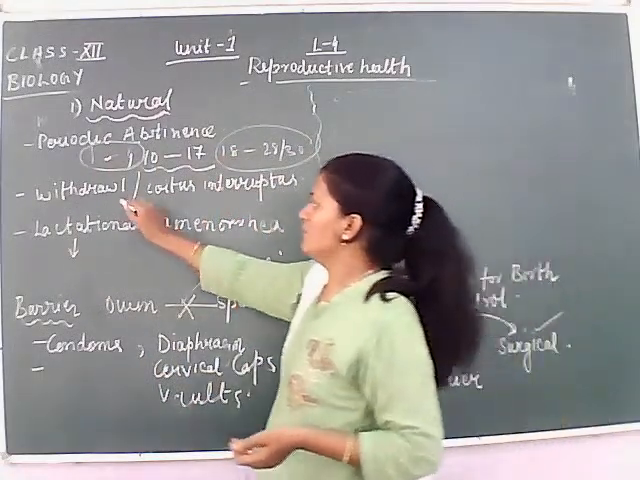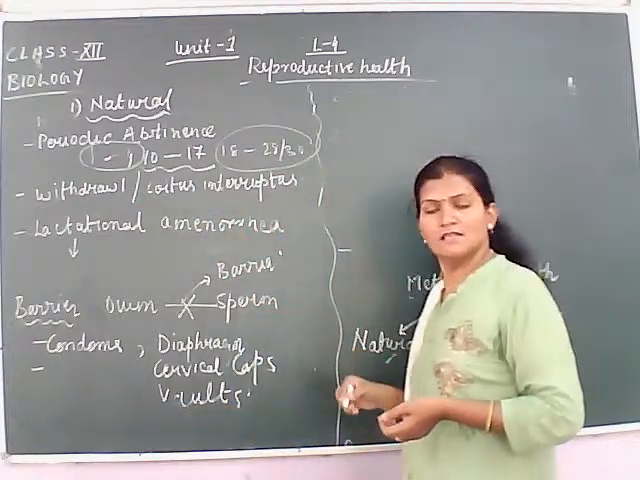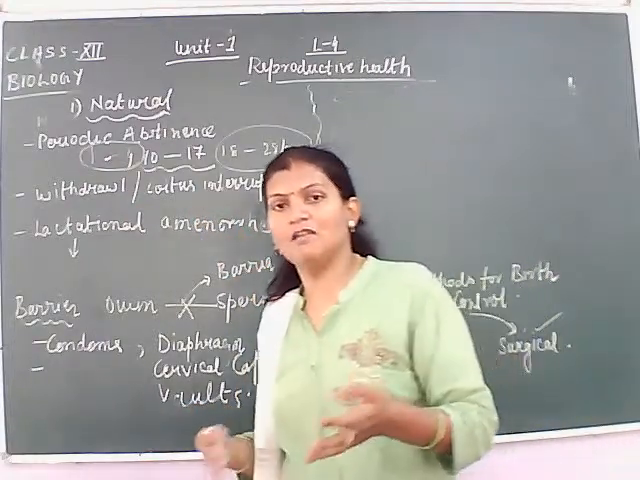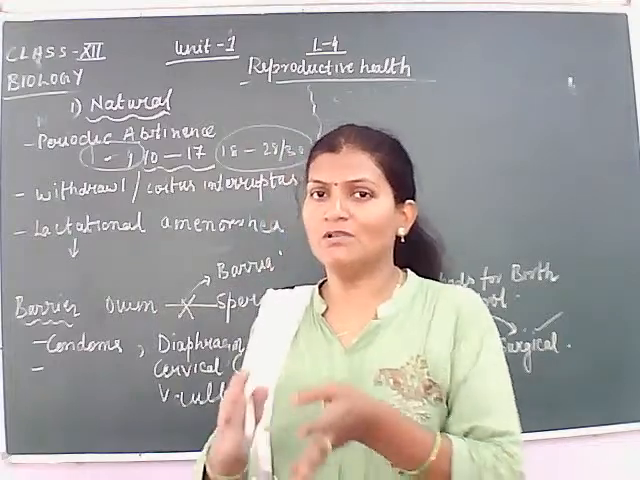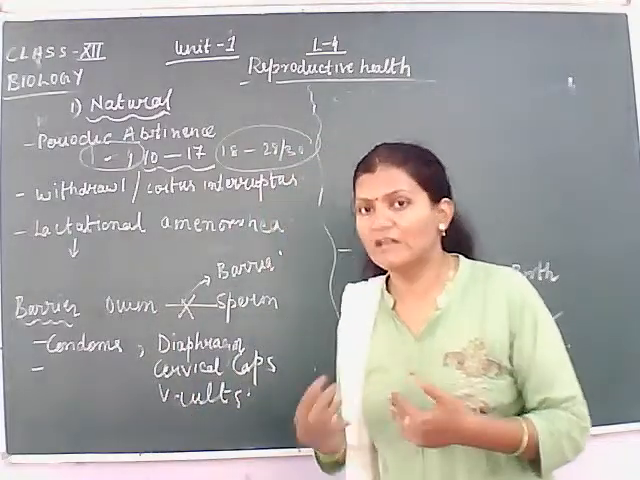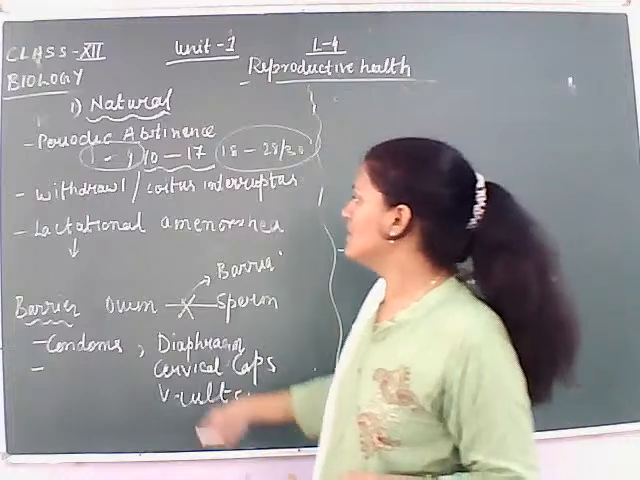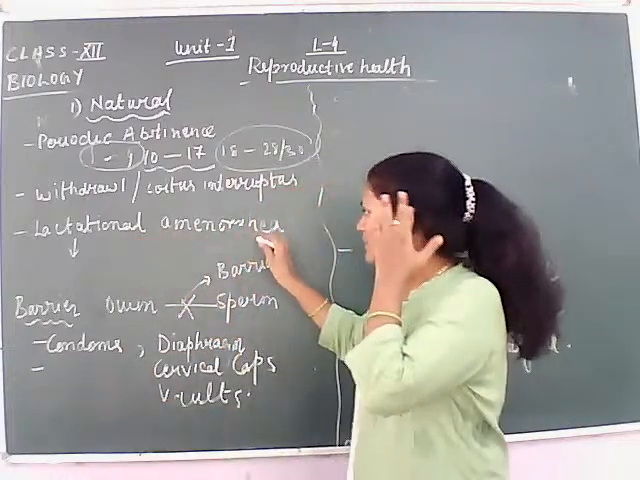The next one is withdrawal or coitus interruptus. It means discharging the semen out of the body of the female so that the process of fertilization does not take place. Now, the third one is lactational amenorrhea.